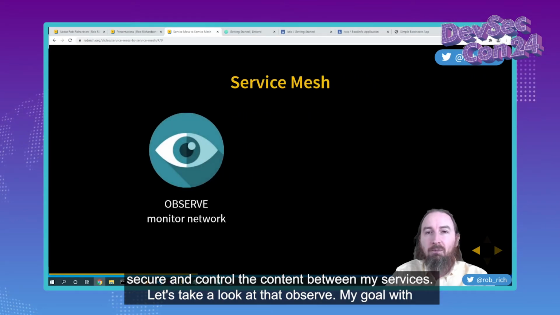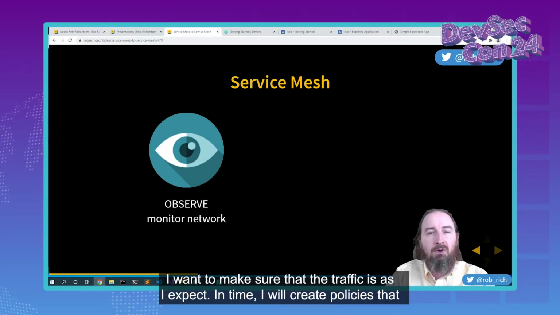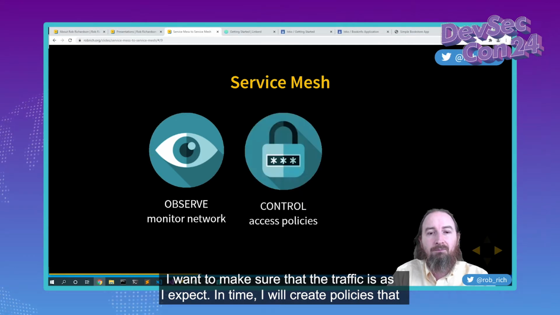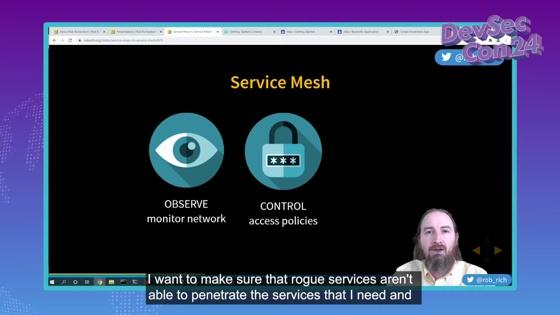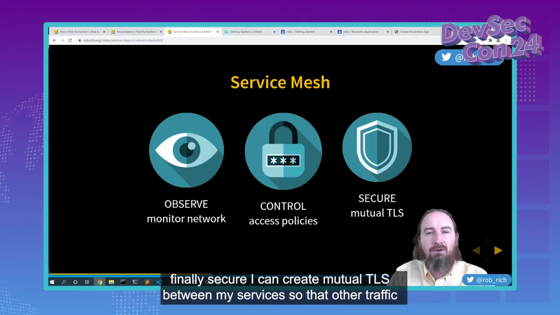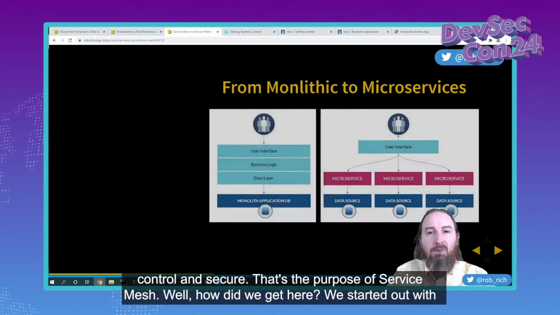Observe. My goal with the service mesh is to be able to watch the traffic flowing between my microservices. I want to make sure that the traffic is as I expect. In time, I will create policies that control that content. I don't want microservices calling into other services that I don't expect. I want to make sure that rogue services aren't able to penetrate the services that I need. And finally, secure. I can create mutual TLS between my services so that other traffic running within my cluster isn't able to see the communication between my microservices. Observe, control, and secure. That's the purpose of service mesh.